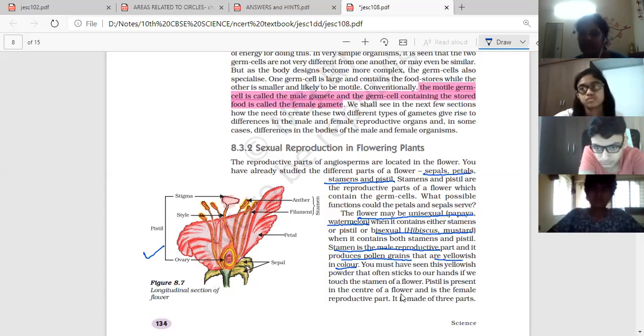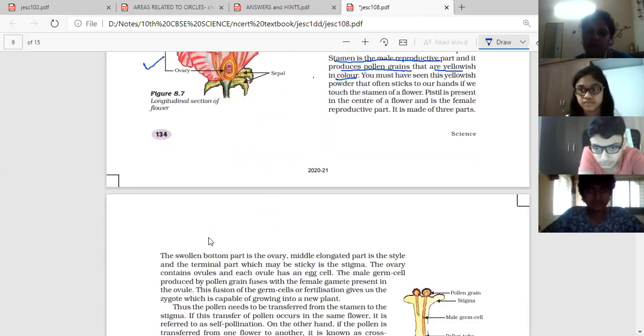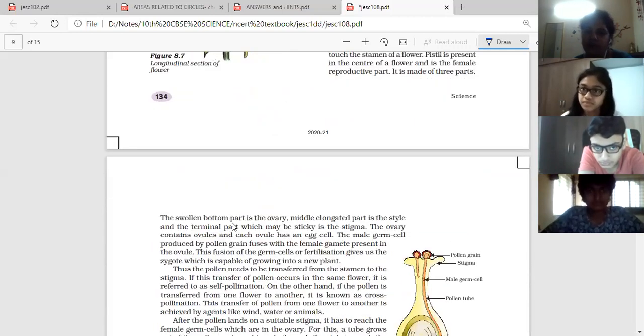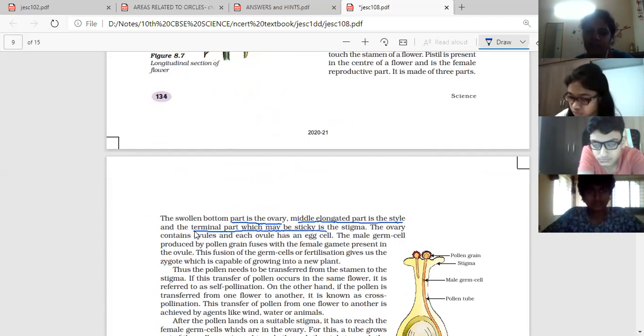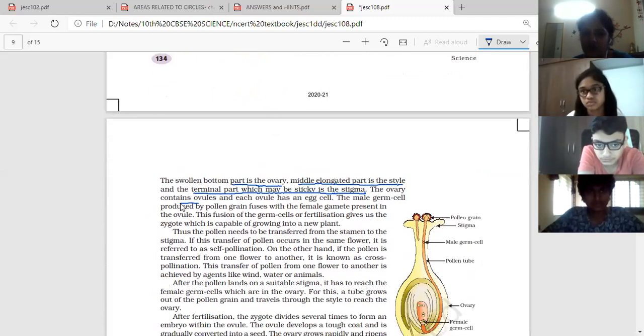The pistil is present in the center of the flower and it is the female reproductive part. It is made up of 3 parts. The upper part is the stigma, the tube-like structure is the style, and the lower bulb-like structure is the ovary. The swollen bottom part is the ovary, the middle elongated part is the style, and the terminal end part, which may be sticky, is the stigma. The ovary contains ovules, and each ovule has an egg cell.